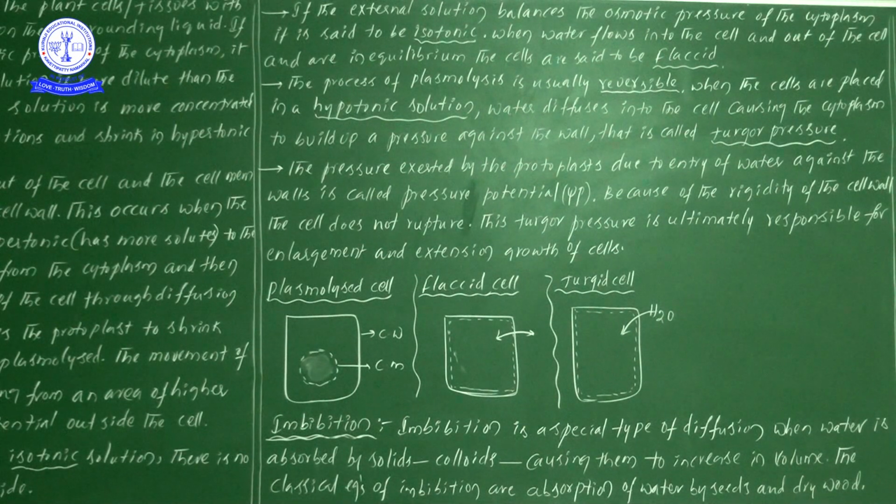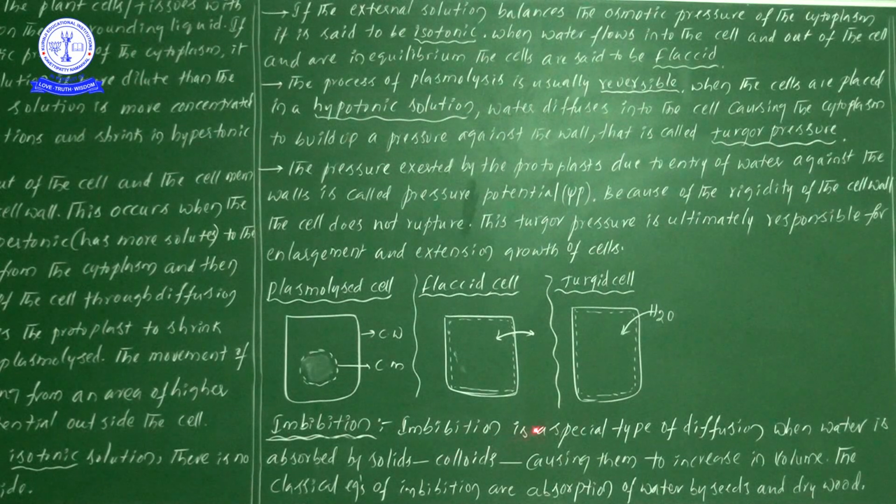And the best example: if dried seeds are soaked in water for some time, the seeds absorb the water and their size expands. Did you observe? Everything happened because of the special type of diffusion known as imbibition. Now let us have a look at imbibition.